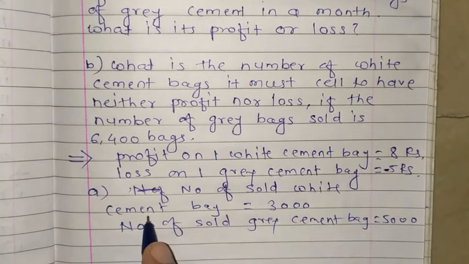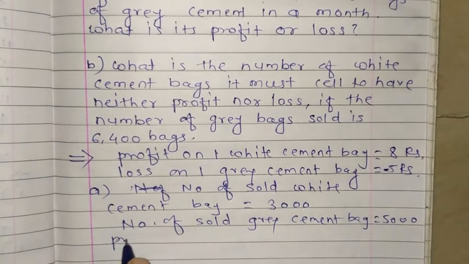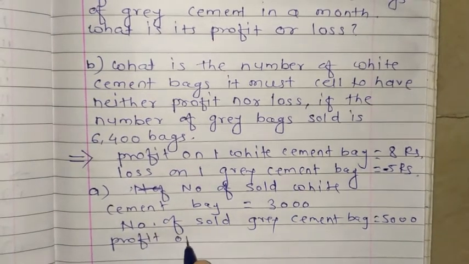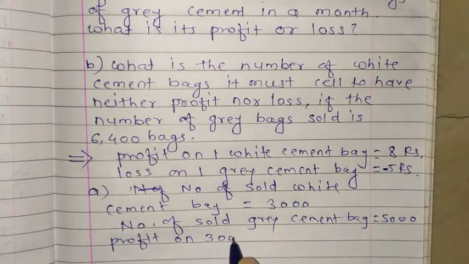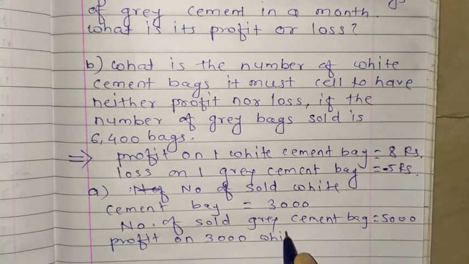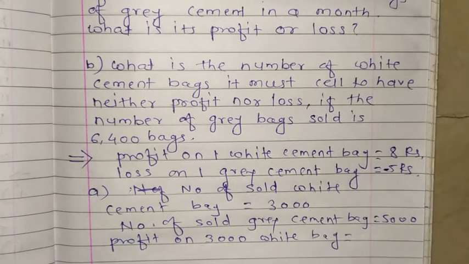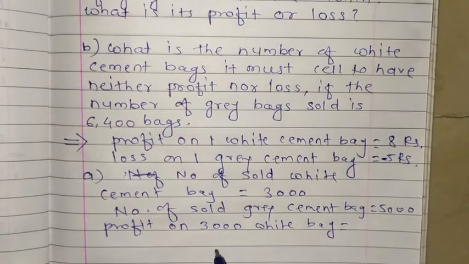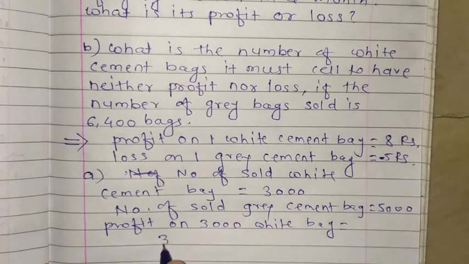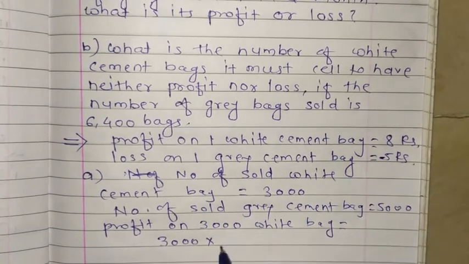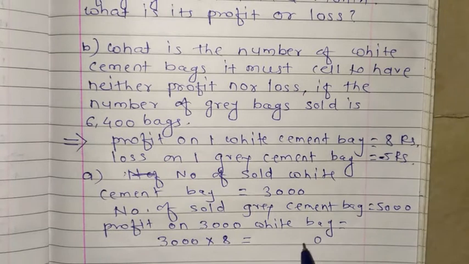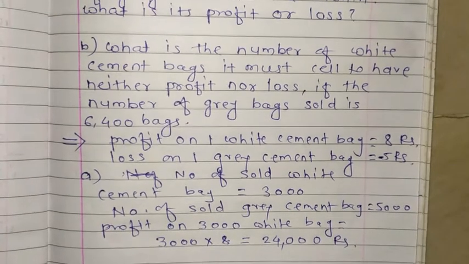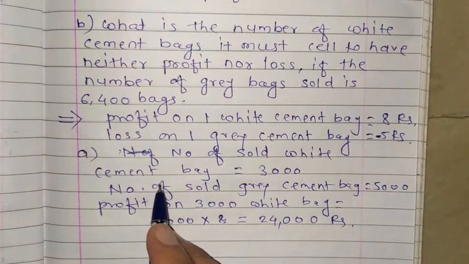So as we know, in the white bags we got the profit. So we can write here profit on 3000 white bags. What is the profit on one bag? 8. So what will be the profit on 3000? We will do multiplication. We want the bigger number. So 3000 into 8. It is how much? 3000 as it is, 8 into 3, 24. So it is 24,000 rupees. That is the profit.